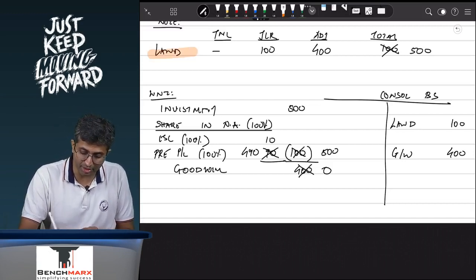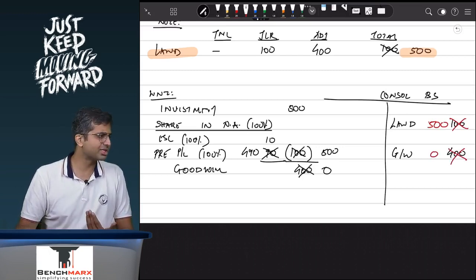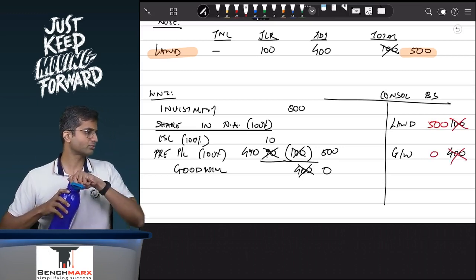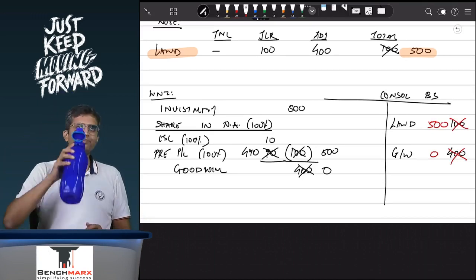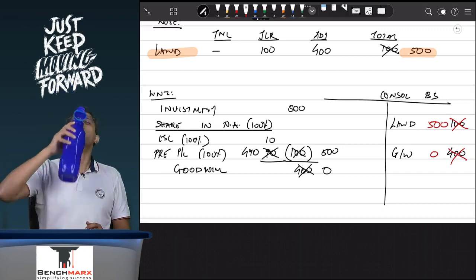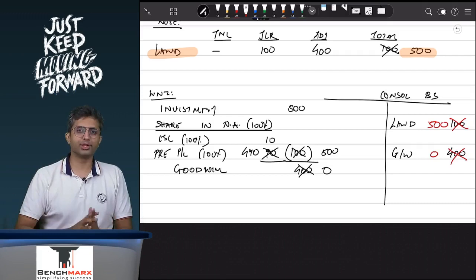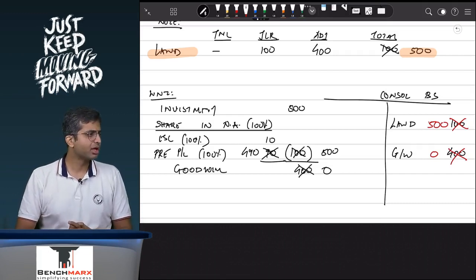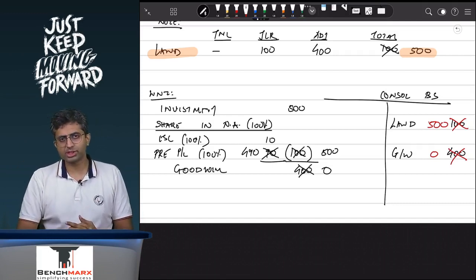Now the land appears at 500. So if I now try to prepare the consolidated balance sheet, this is at 500, whereas goodwill is 0. Does this give a better picture? In my consolidated balance sheet, my land should be appearing at 500, my goodwill should be appearing as 0, which is the case. Now, why did we have to do all of these adjustments?